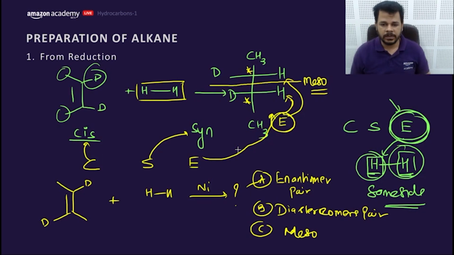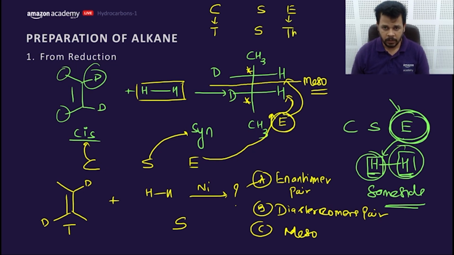Let's try to solve this. If I take this, which is trans, and the addition would be what? Syn. So we have cis, syn, erythro, threo. I have converted cis into trans. Syn will remain syn. So I have to convert this. This will convert into erythro to threo. What does it mean by threo? That means the coming H and H would be on opposite sides.